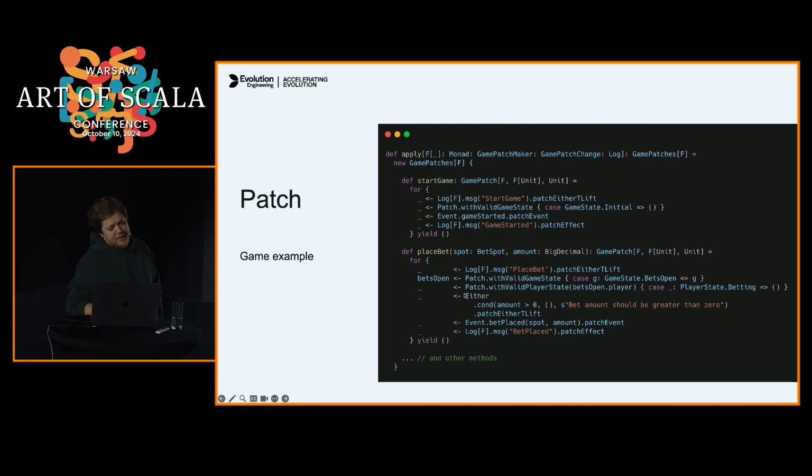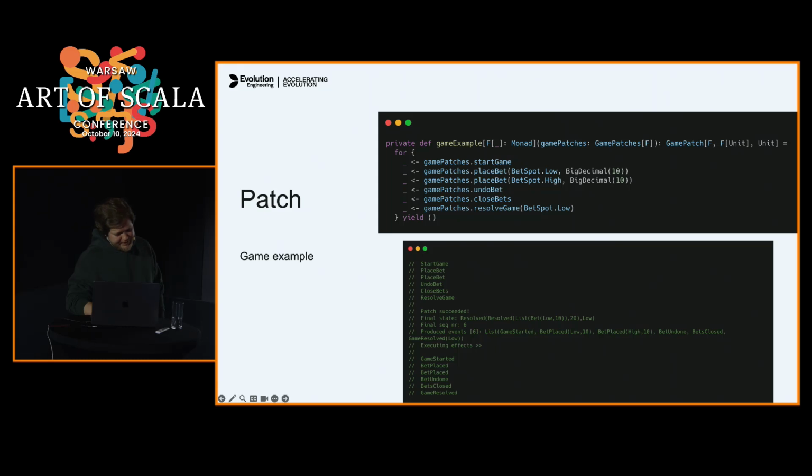And slightly more complicated logic with bets placement, where we have some sort of validation, right? But since it's an Either, we just have some check, lift to our patch, and we're good. And this is a very, very basic example where we have game started, two bets placed, one bet undone, closing bets and resolving the game. So in the end, this patch produced six events and emitted six side effects, in the order you can see.